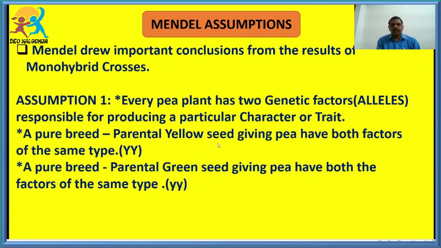So what was his first assumption? He said that every trait or character compulsorily has two factors, and he called these two factors alleles. So now you are very clear: for every particular trait, there are two alleles on the chromosome. This was the first assumption, students.